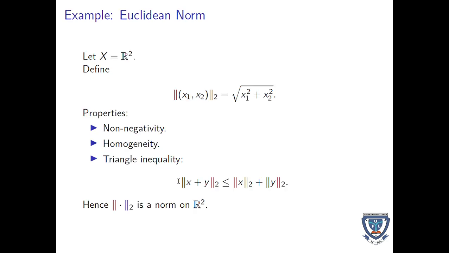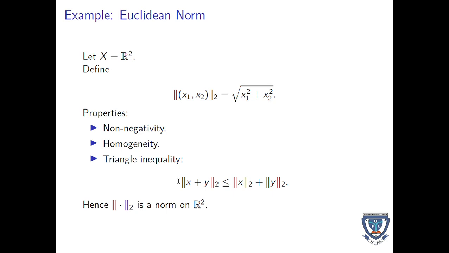Now let's look at another example known as the Euclidean norm. Say let x belong to R squared, the Euclidean norm. Then you define your norm of (x1, x2) to be the square root of x1 squared plus x2 squared. Now carefully, you're going to see that all the properties of norm can easily be seen.